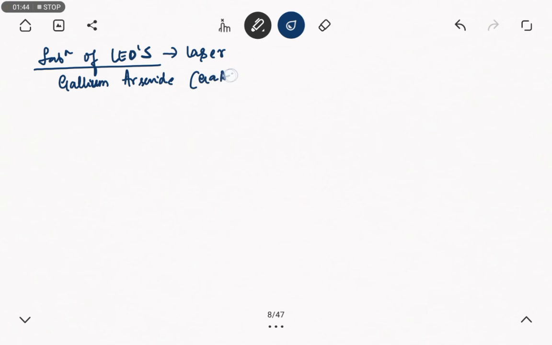The typical example used for direct band gap semiconductor materials is gallium arsenide, and it is also used for LEDs. Next we will move on to indirect band gap semiconductors.